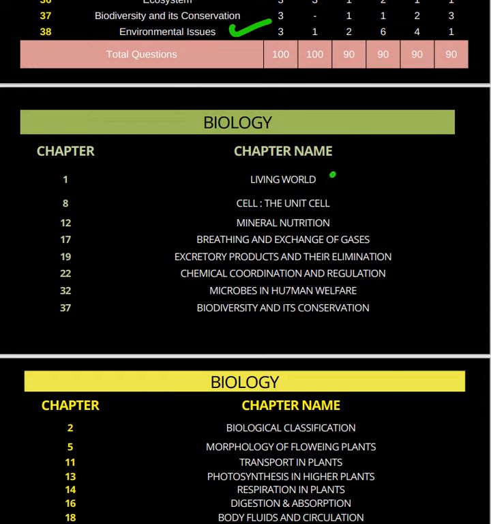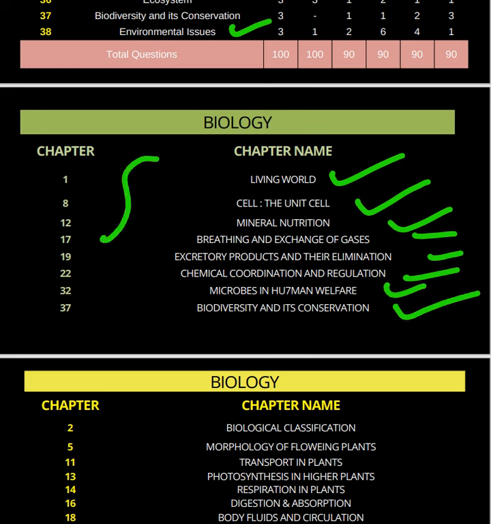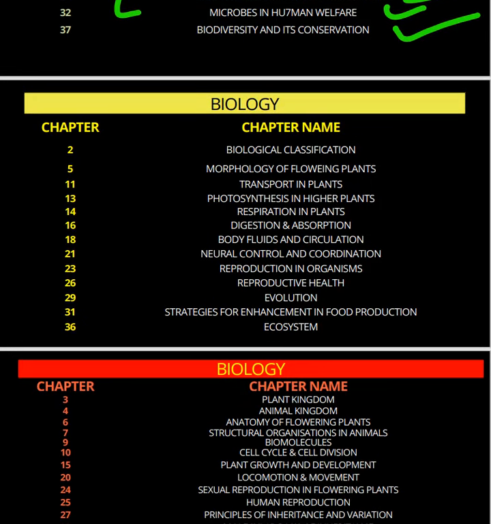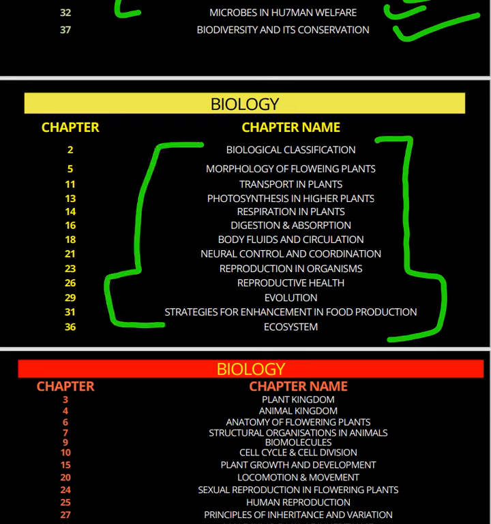First of all, living world, the cell unit, mineral nutrition, breathing and exchange of gases, excretory products and their elimination, chemical coordination and regulation, microbes in human welfare, biodiversity and its conservation. These are the second most important chapters. First you have to do the red zone, second the green zone, and next is the yellow zone, which is much less important, but questions will definitely come from these units also. So ecosystem, reproduction, health, evolution, these are very important.